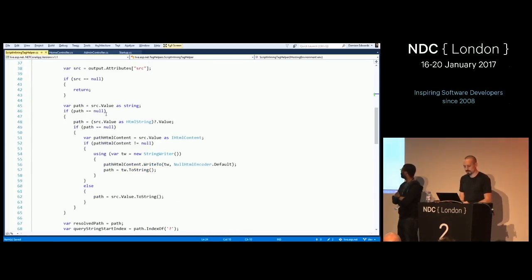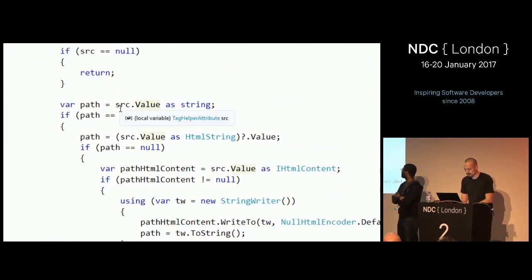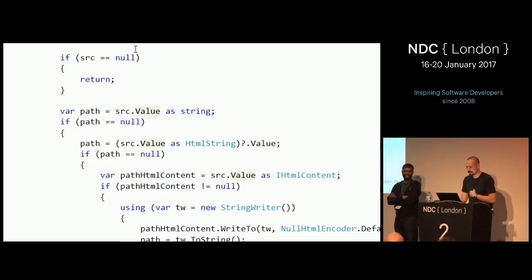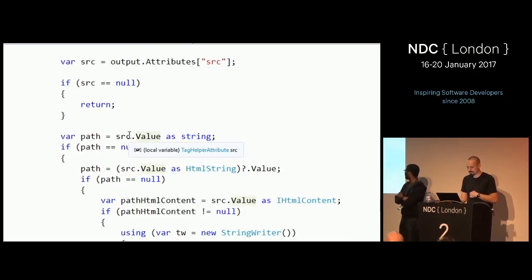So just to walk through this, what it's doing is it says, get the value of this tag helper attribute. It comes back as, you can see here if I zoom in, a tag helper attribute. So when you say, please get me the source attribute from the rendered output that I'm going to render, you get that as type tag helper attribute. I cast that to a string.